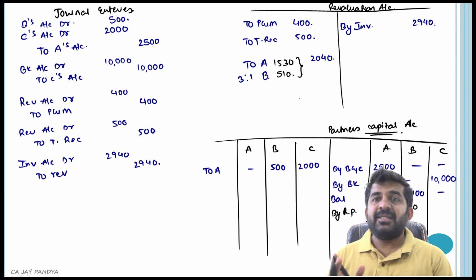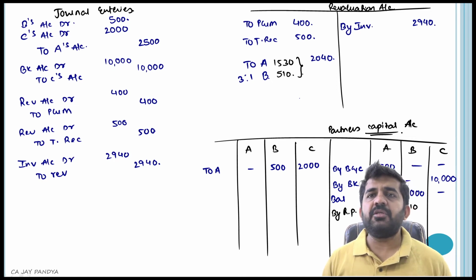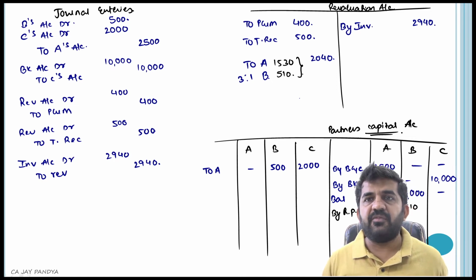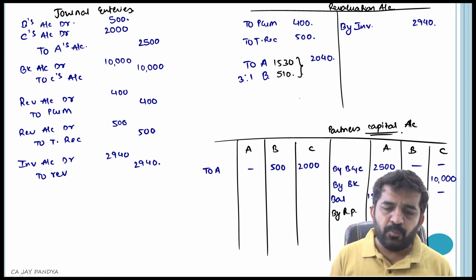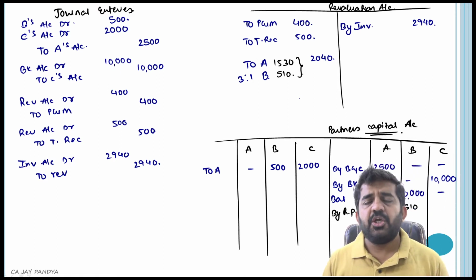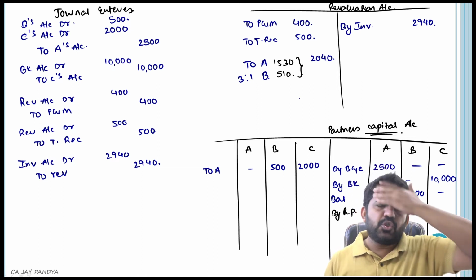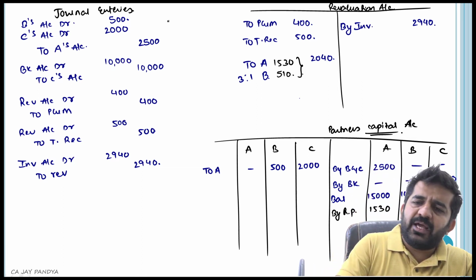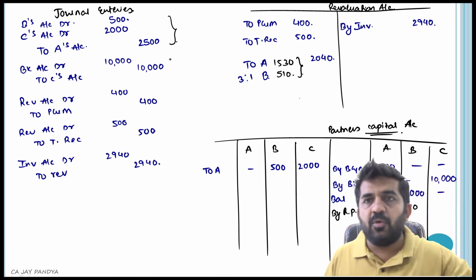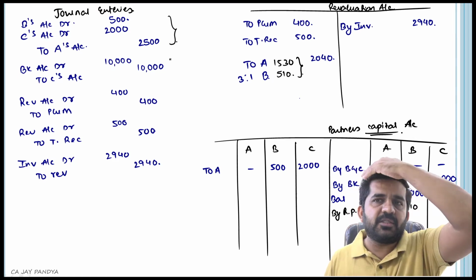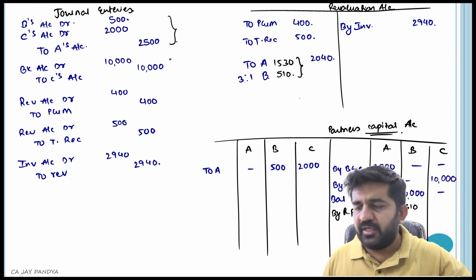Now understand, in this question the solution which is given in the illustration is differing from us because they have brought goodwill in cash. It is nowhere written that goodwill is brought in cash by Mr. C. Is it alright? So what we have done is we have directly adjusted through the capital account. We have not assumed that Mr. C has brought goodwill in cash.